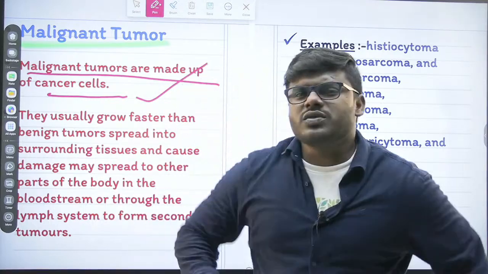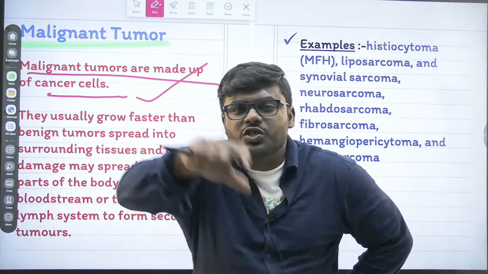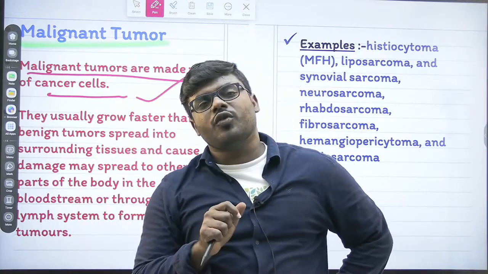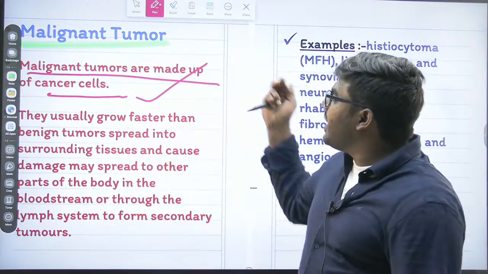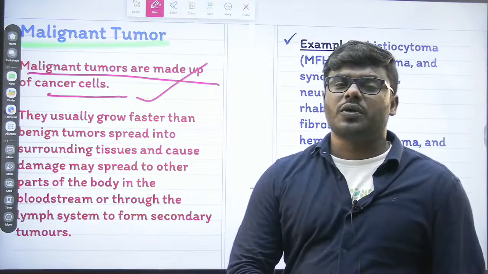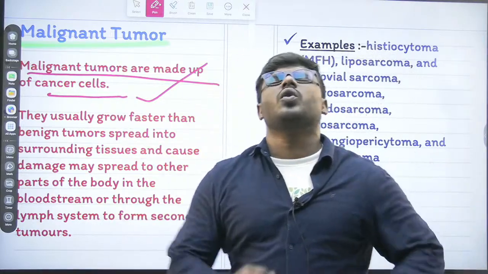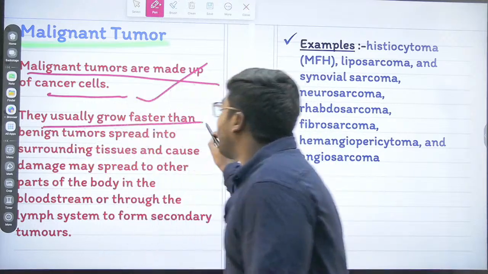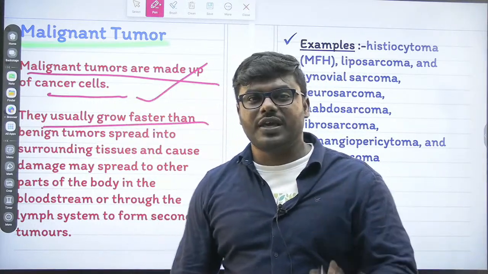Now some people will get a doubt: which cells will grow faster? Will the benign tumors grow faster, or the malignant tumors? My friends, there is no doubt about it. The malignant tumors will grow very, very rapidly. They usually grow faster. You have to remember these statements from the exam point of view.